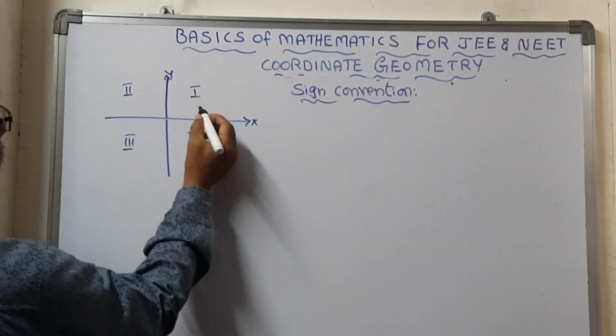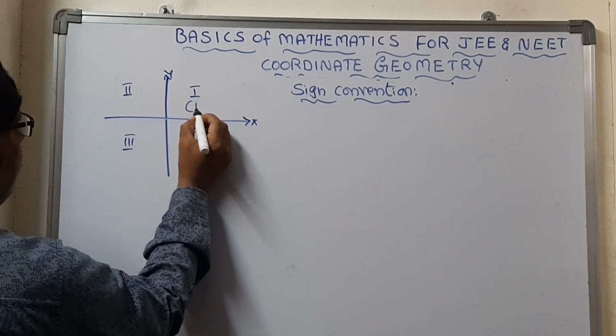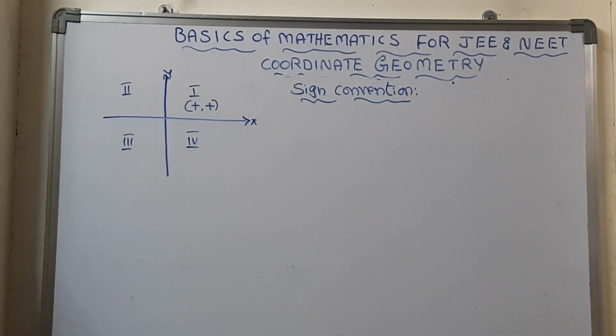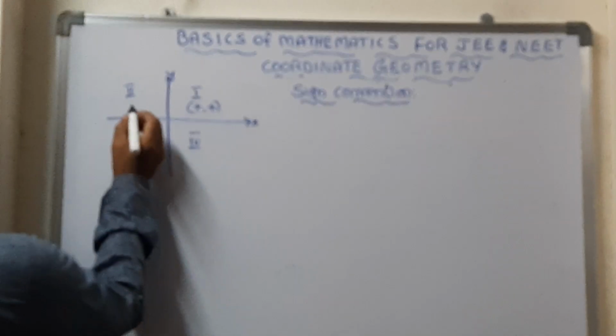In the first quadrant, the x coordinate is positive, and the y coordinate is also positive. In the second quadrant, x is negative and y is positive. In the third quadrant, both are negative. And in the fourth quadrant, x is positive and y is negative.